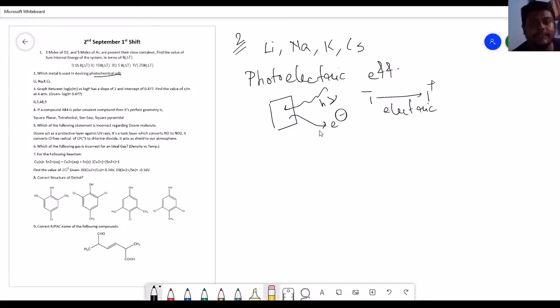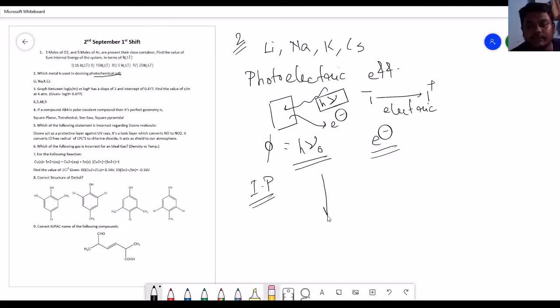Now if that is the principle, then for a metal system the energy of photon that is required, which is called the work function represented as psi, represents the minimum amount of photon energy required to release that electron from the specified system. Now we have the principle of ionization potential, which decreases down the group. If you start from lithium and end at cesium, it decreases down the group.